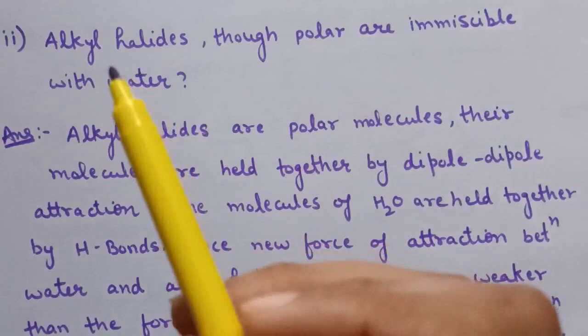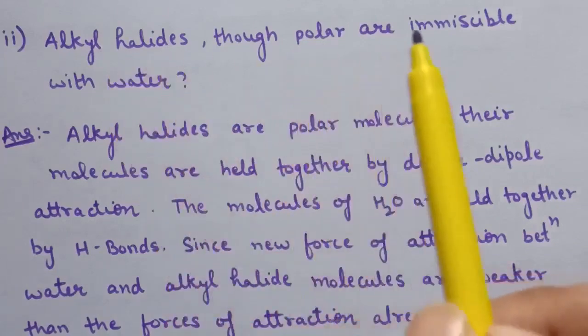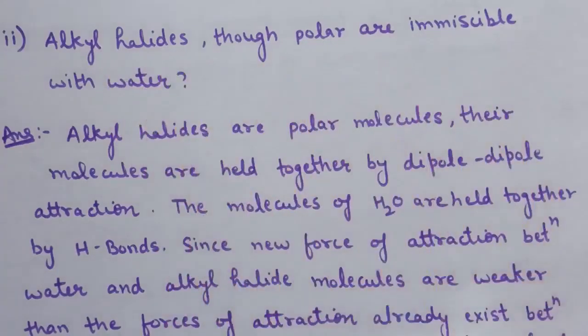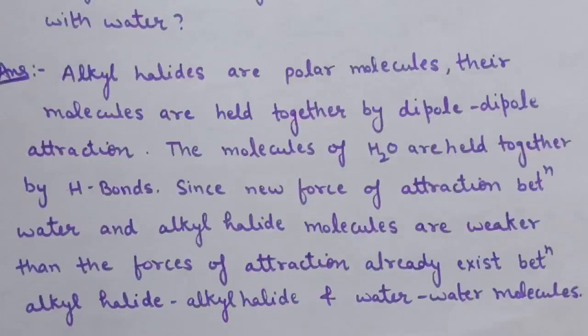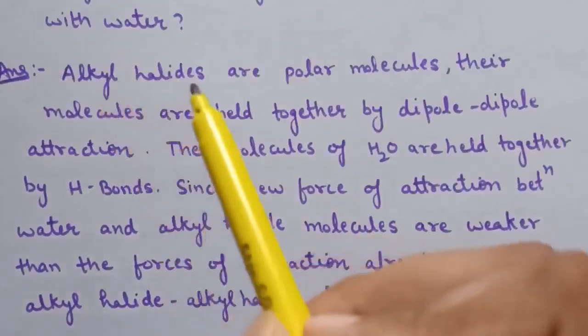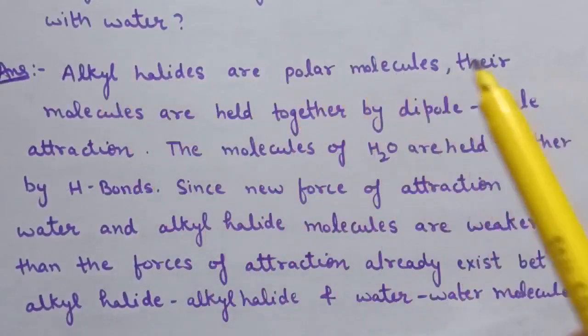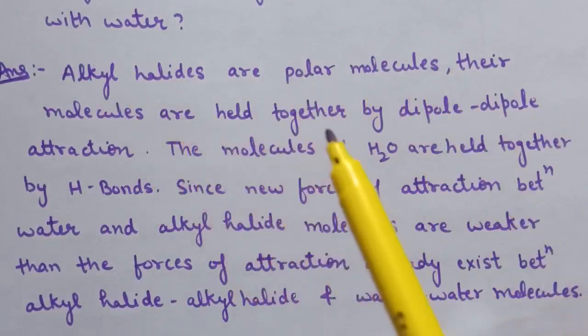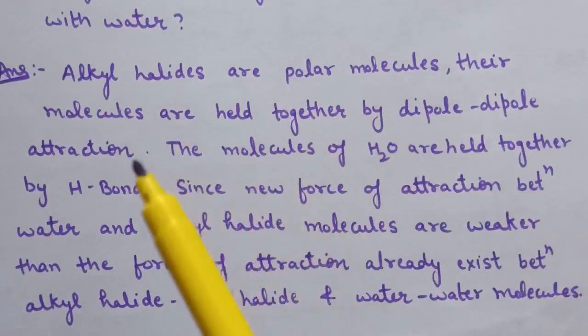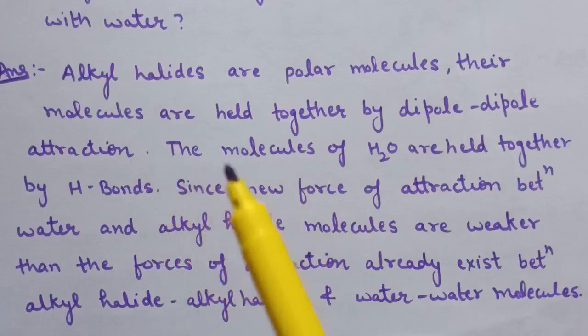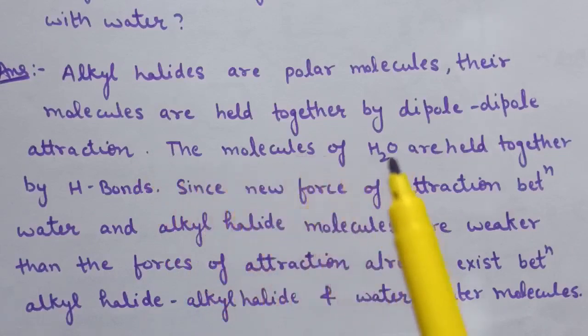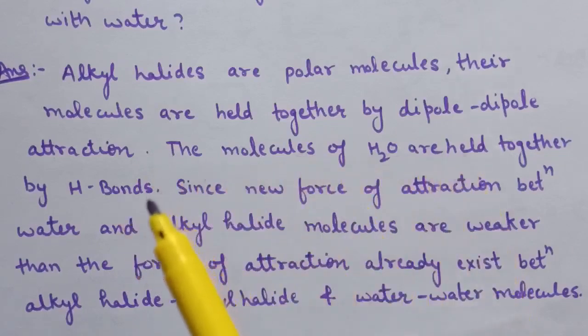Next is: alkyl halides, though polar, are immiscible with water. The reason is alkyl halides are polar molecules. Their molecules are held together by dipole-dipole attraction, whereas in case of water, the molecules of water are held together by hydrogen bonds.